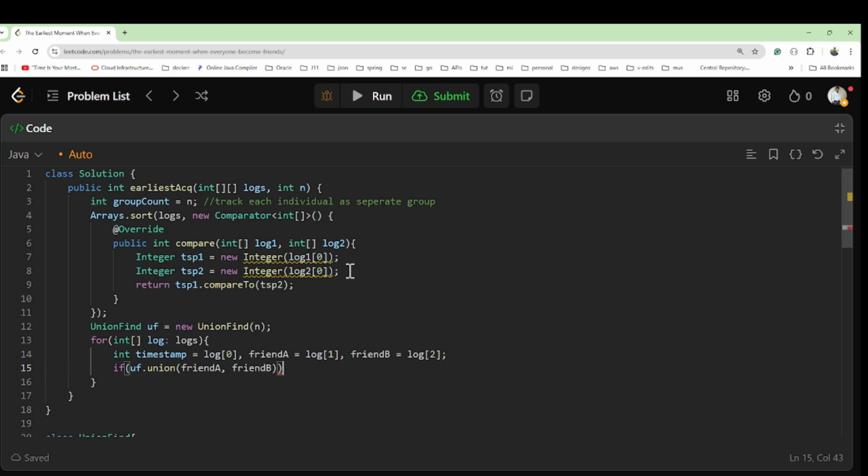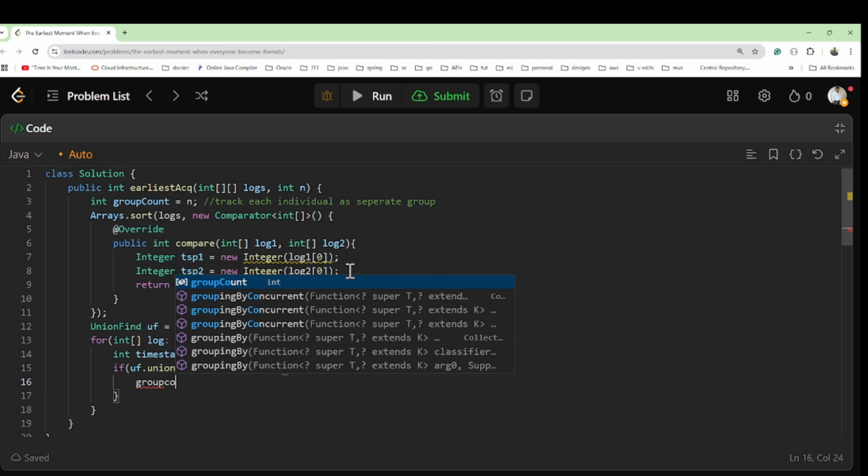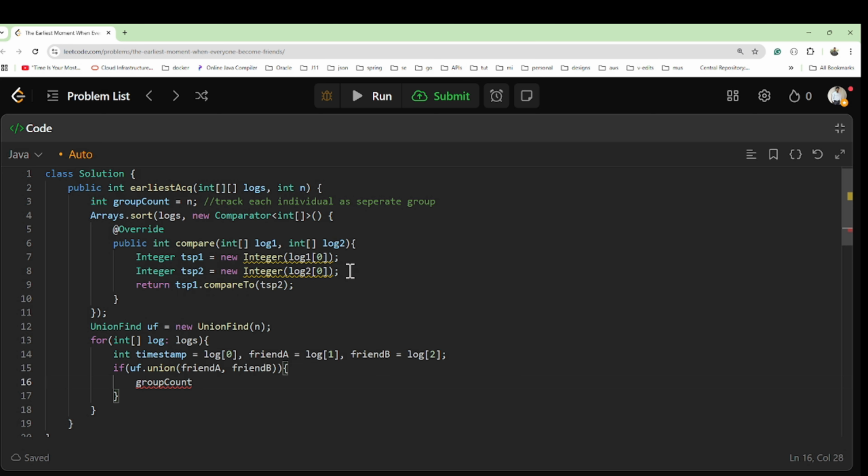Then we should check the functionality: UF, we will give the body, and then write group count decrement by 1. This is nothing but decrementing, because we are merging.